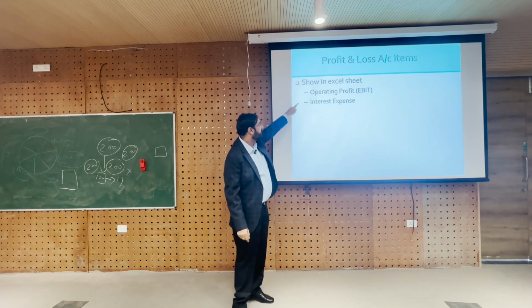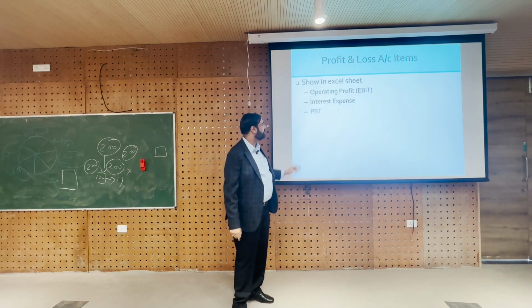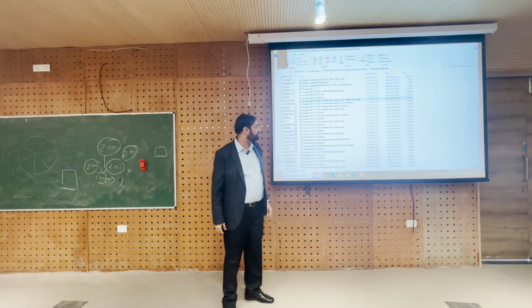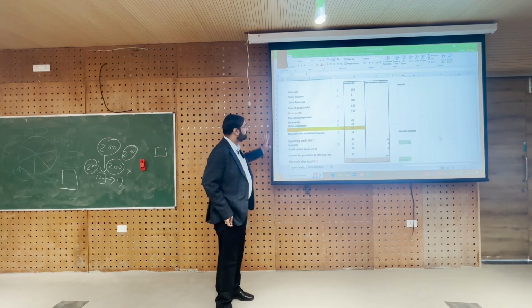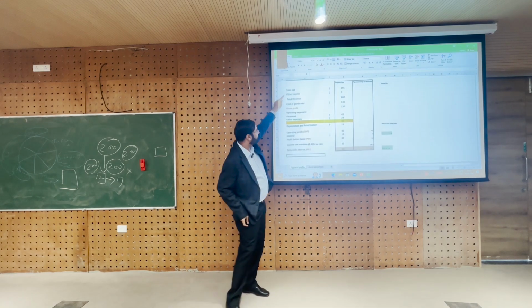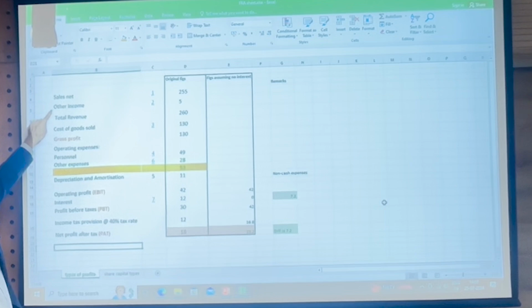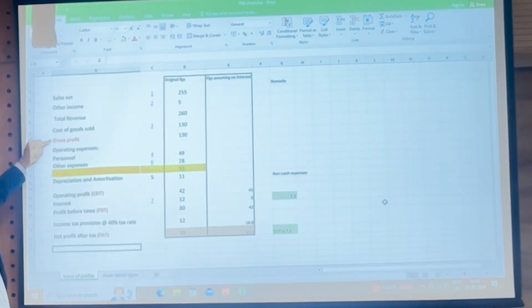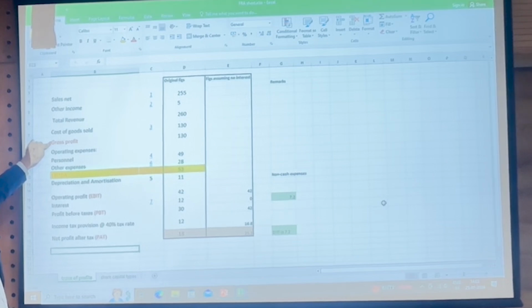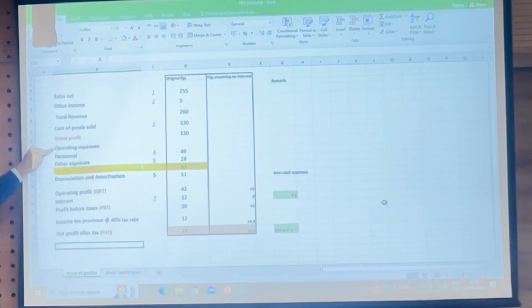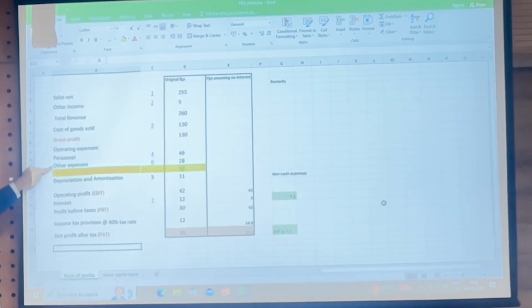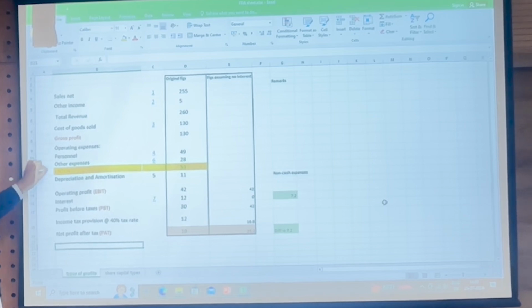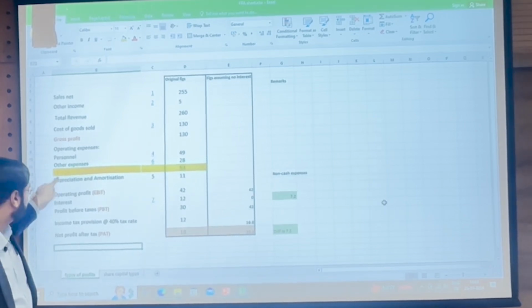Excel file खोल दो. Operating profit, interest expense, profit before tax, then we subtract. So what we are trying to show here is sales was 255 plus income 5, so total revenue 260, less cost of goods sold, so gross profit is 130, which you have already seen, right? Less operating expenses, 3 operating expenses, personal, other, and I have just introduced a new category here because